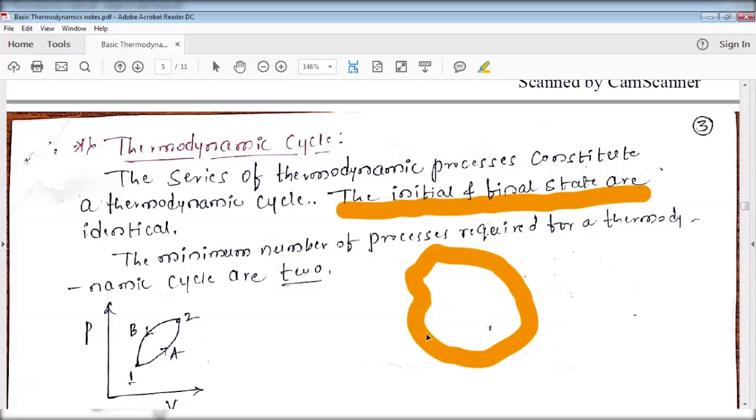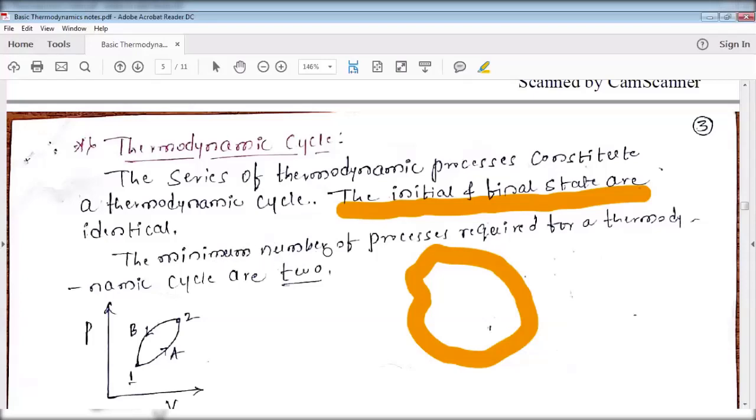Here the series of thermodynamic processes: 1 to 2, first process; 2 to 3, second process; 3 to 4, third process; 4 to 5, fourth process; 5 to 6, fifth process; 6 to again 1, sixth process. But one condition: the initial and final states remain the same. Such a process is called a thermodynamic cycle.